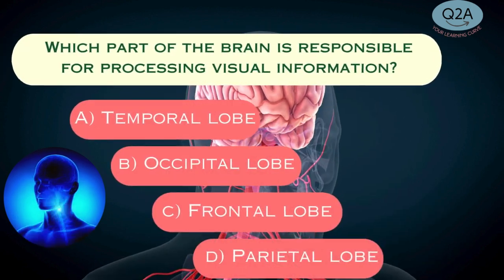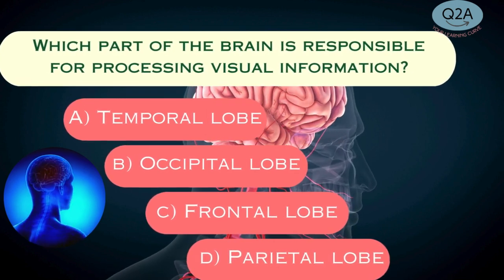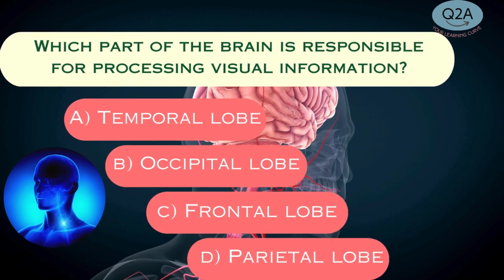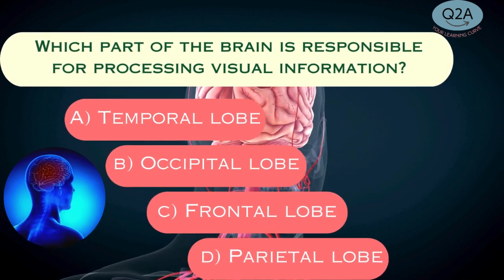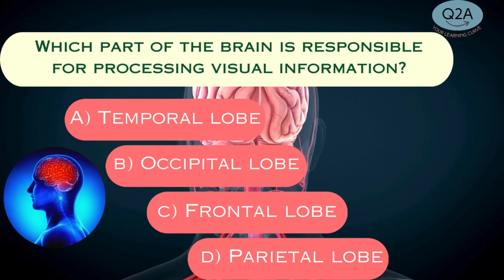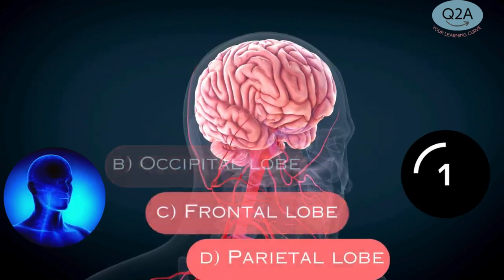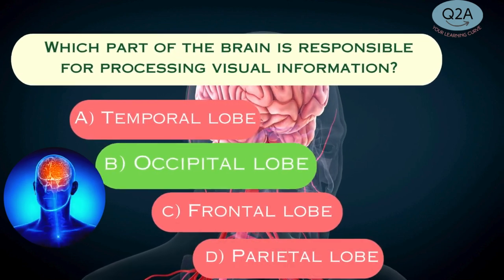Which part of the brain is responsible for processing visual information? A. Temporal lobe. B. Occipital lobe. C. Frontal lobe. D. Parietal lobe. Answer B. Occipital lobe.